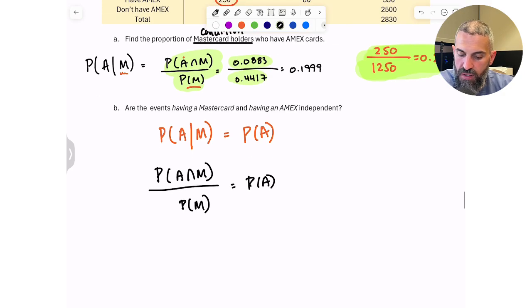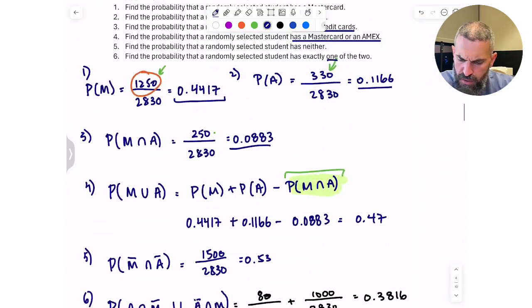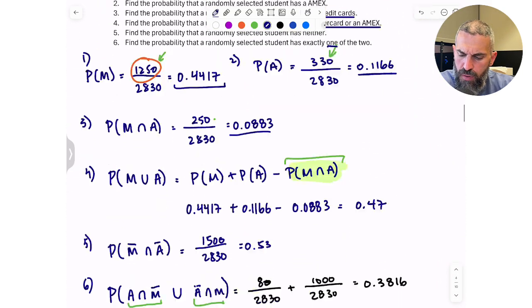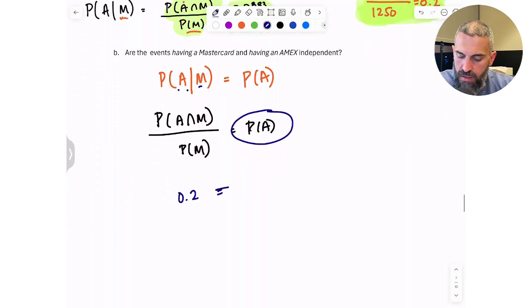So we know that the probability of A given M, we just found it, is 0.2. What's the probability of just Amex? Let's go back and see it. We had found that earlier. It was 0.1166, not at all the same thing. So they are not independent.